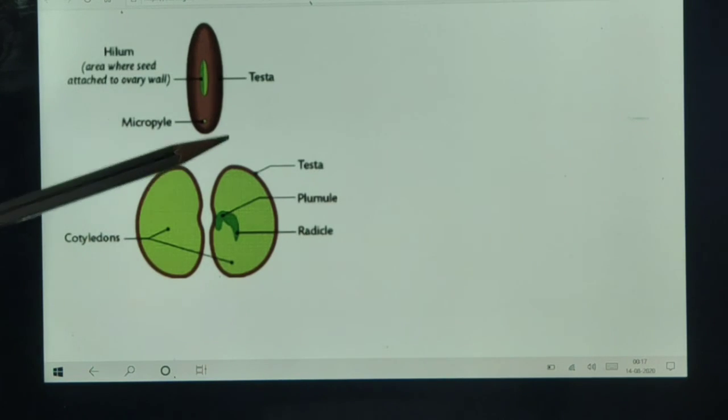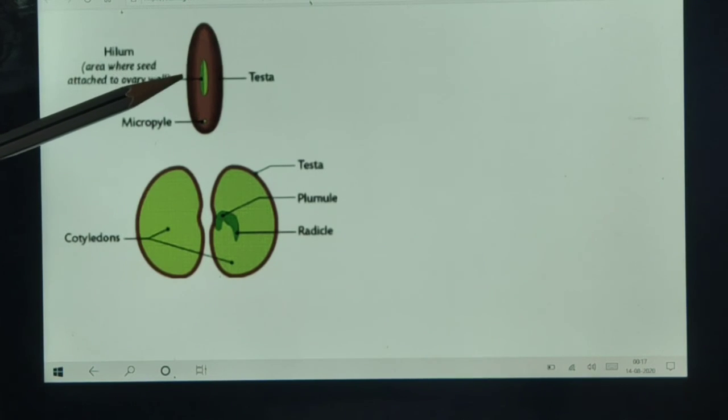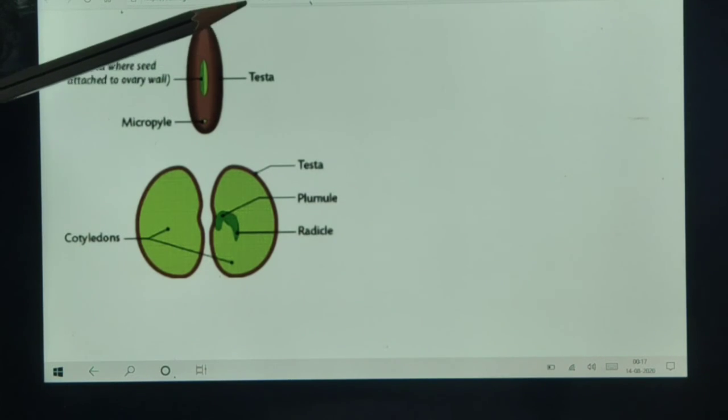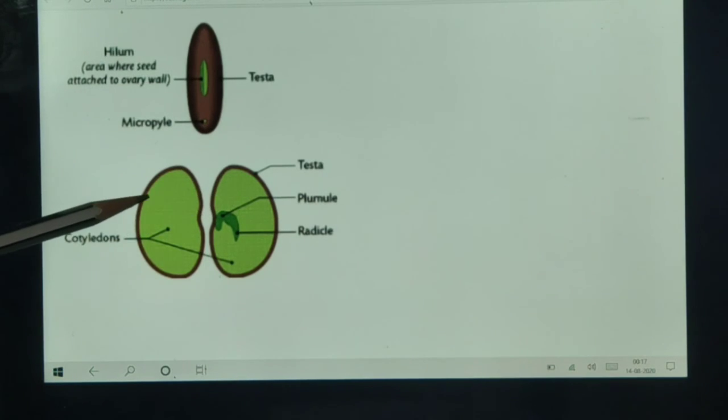If we remove the testa of the gram seed, we have the two cotyledons and one embryonal axis by which these two parts are attached.